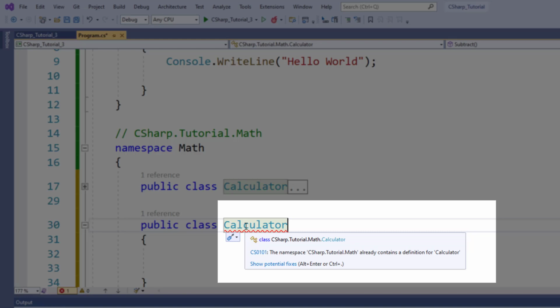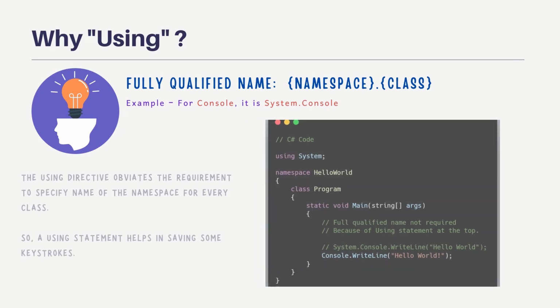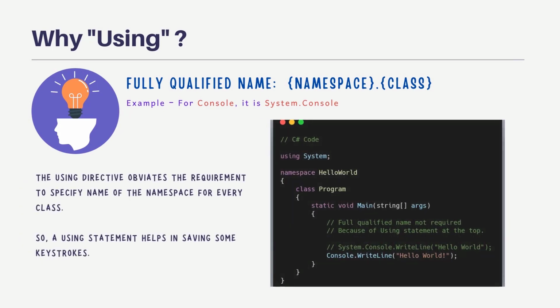Okay, we discussed enough about namespaces. Now the next question, why do we need using statements? So every type which is declared in a namespace has a fully qualified name: namespace name dot type name. So the fully qualified name for Console is System.Console. As I explained earlier, the implicit using feature is auto-generating the using statements, and it is enabled by default when we create a .NET 6 project.